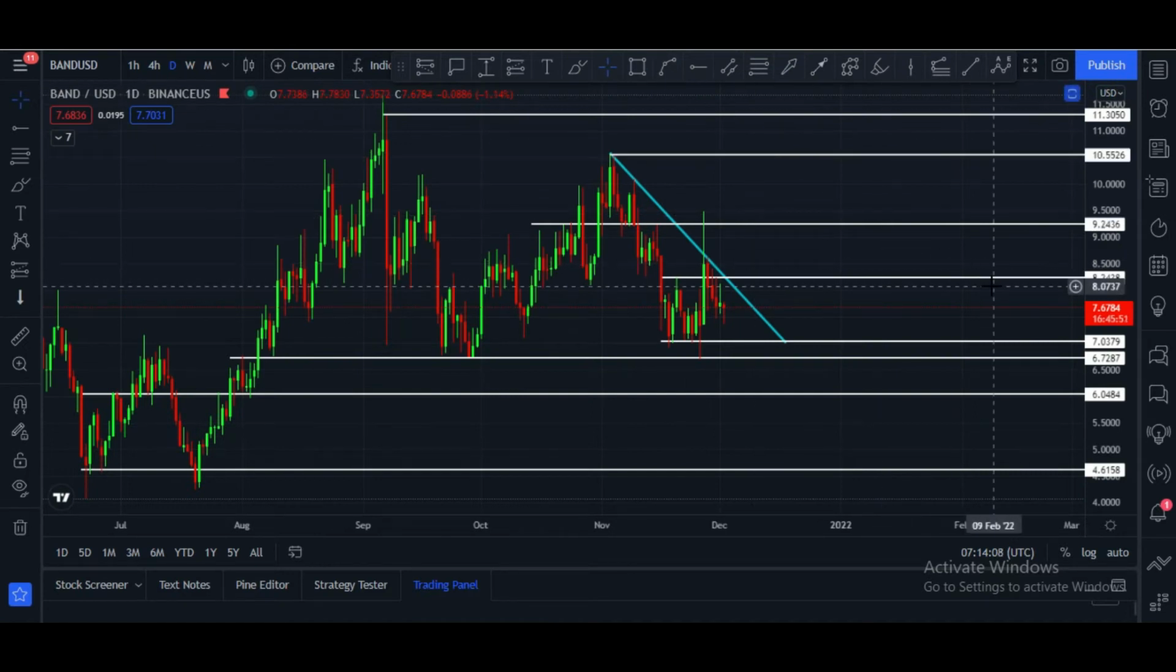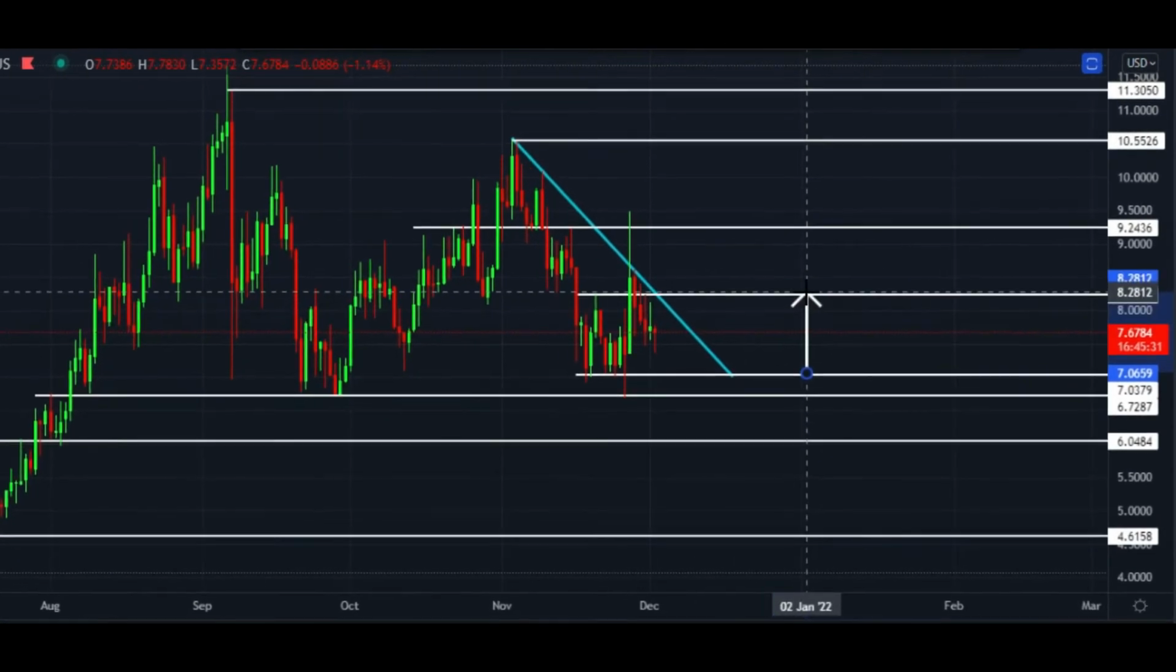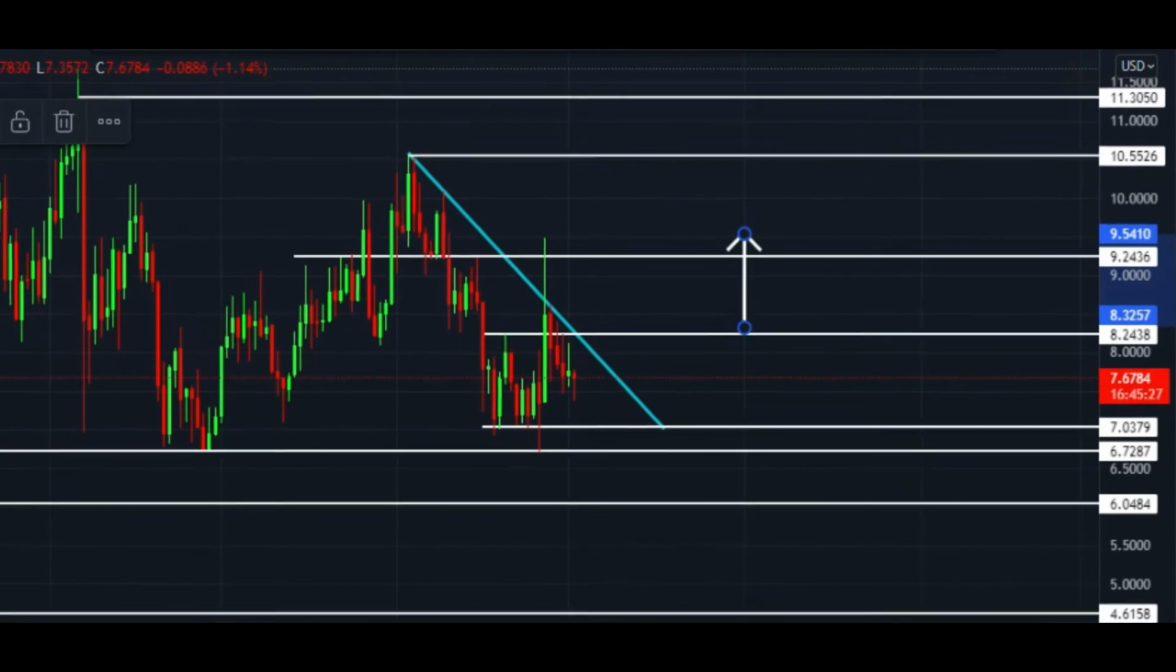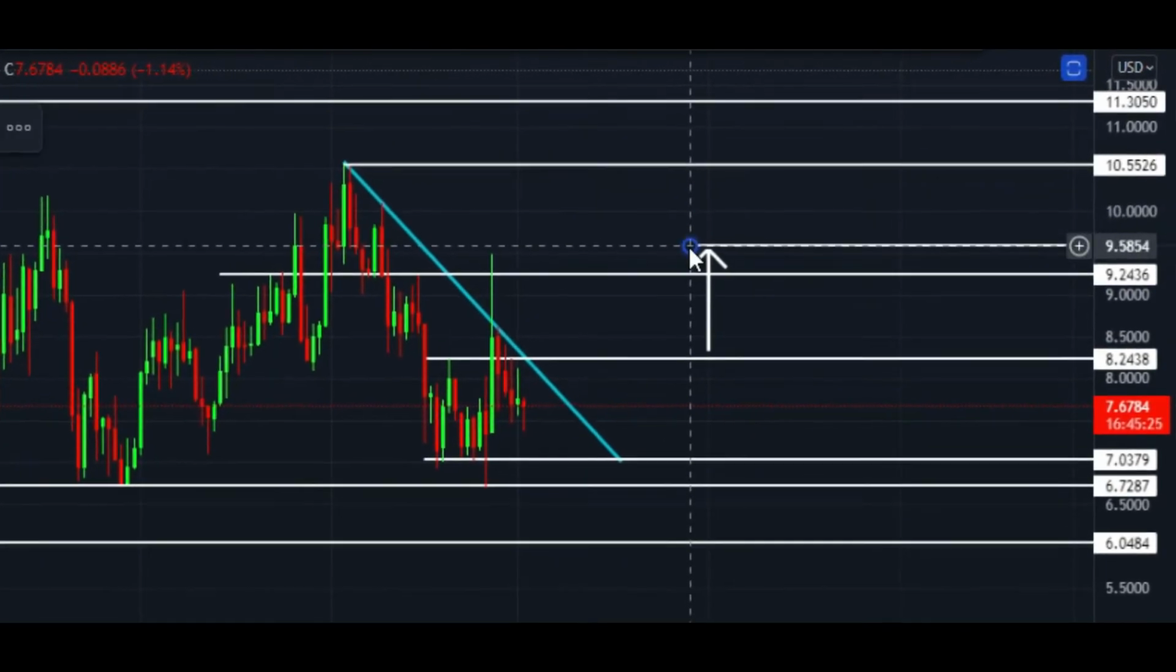Let me show you my second chart. This is the daily chart, and here you can see this is the main trend line, and it is at $7.67 right now. It is in between the $7.03 to $8.24 price area. Once it breaks this 8.24 resistance, in that case price can easily hit this zone, and this will be a very good move.